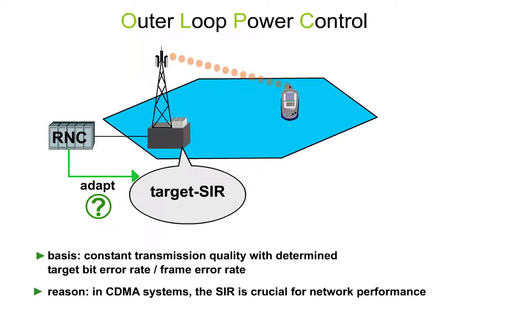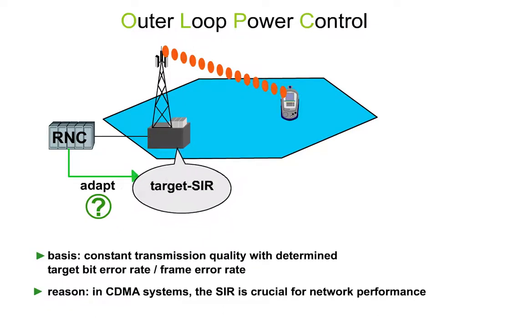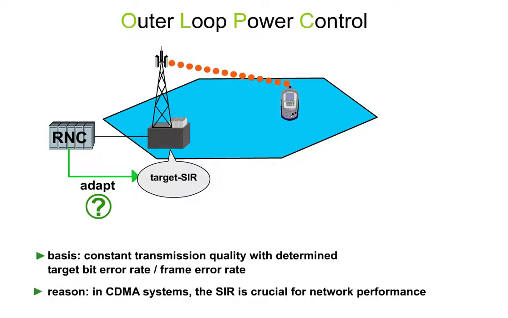The user equipment will gradually increase its transmit power until it has achieved the new value. In the reverse case, the target SIR will be reduced by a certain amount, and the user equipment will reduce its transmit power.